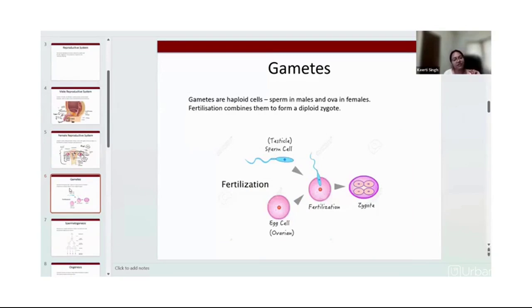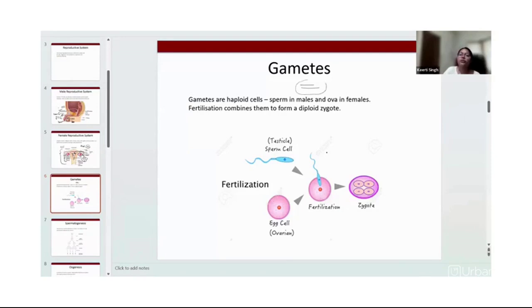Our next topic is, of course, the gamete. Once we have talked about the external organs and the internal organs associated with the male reproductive system, the internal reproductive structures, now we know the female reproductive system. Okay, it consists of what? The ovary, the primary organ that is responsible for the formation of the gamete.